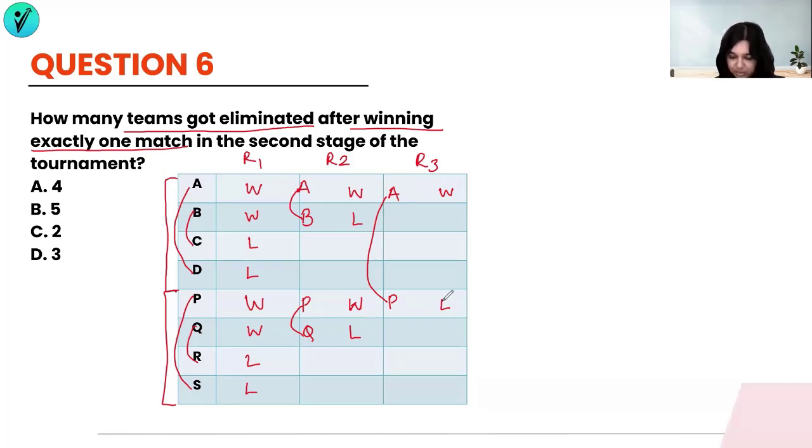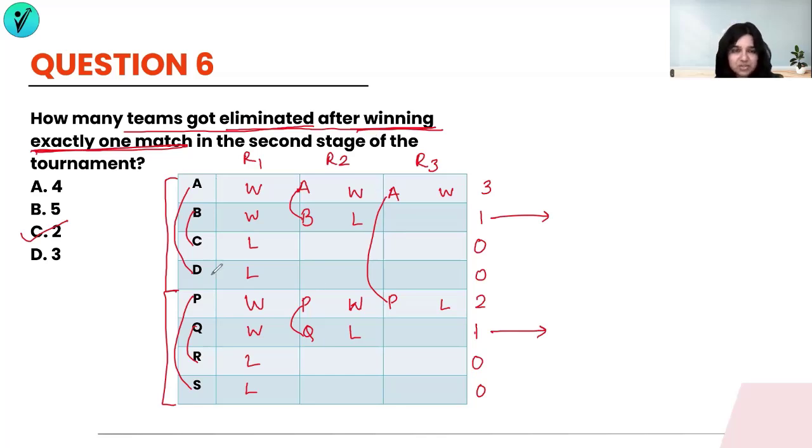We're looking at the number of teams who have gotten eliminated after winning exactly 1 match. Let's see the total number of wins of the teams. So A has got 3 wins, B has got 1 win, C has got no wins, D has got no wins, P again has got 2 wins, Q has got 1 win, R has 0, and S also has 0. How many teams have gotten eliminated after winning exactly 1 match? That's going to be team B and team Q. So the answer here will be, there are 2 teams who got eliminated even after scoring a win in all the 3 rounds actually in the second stage.